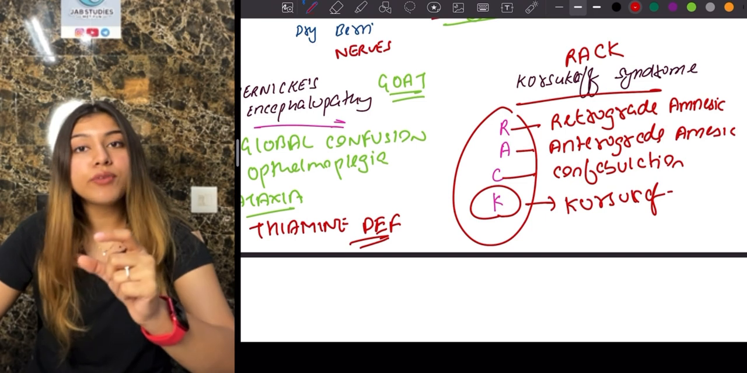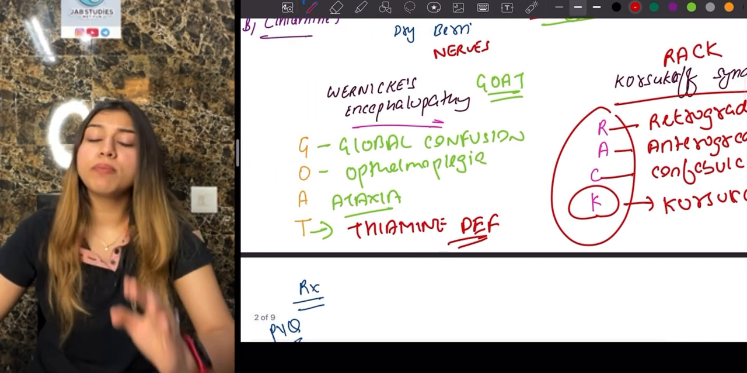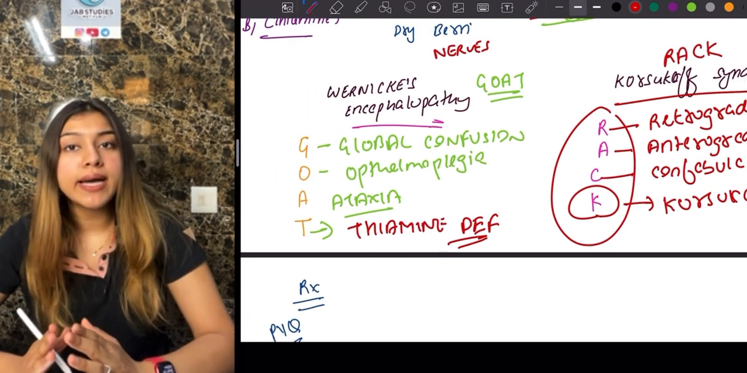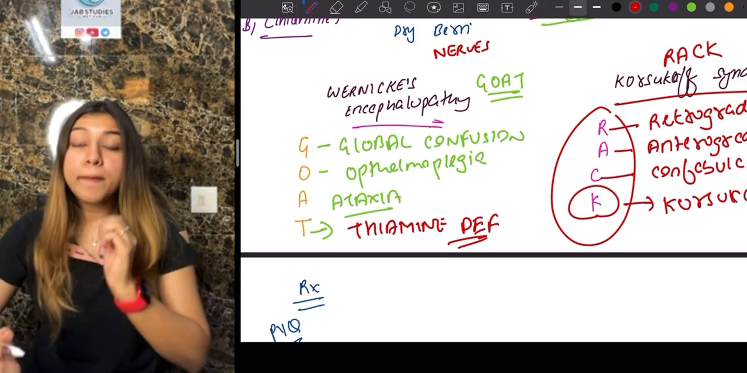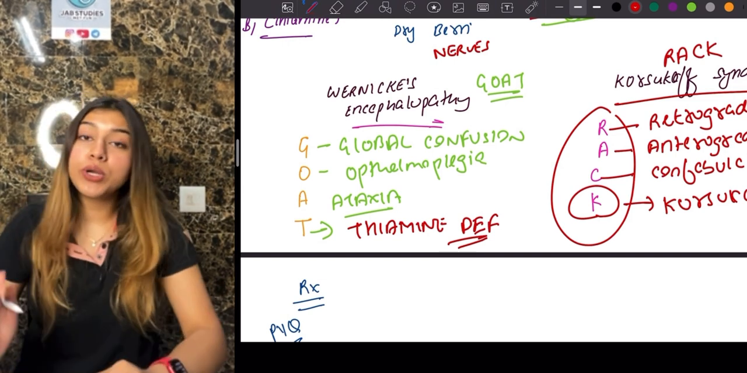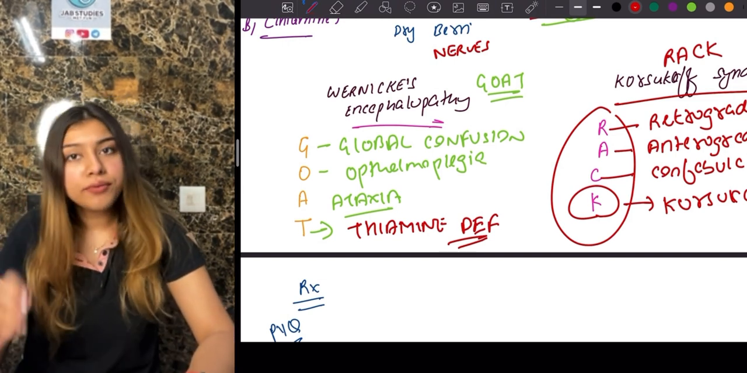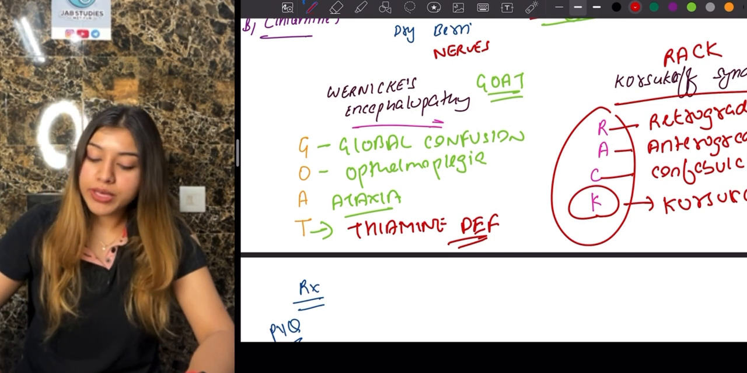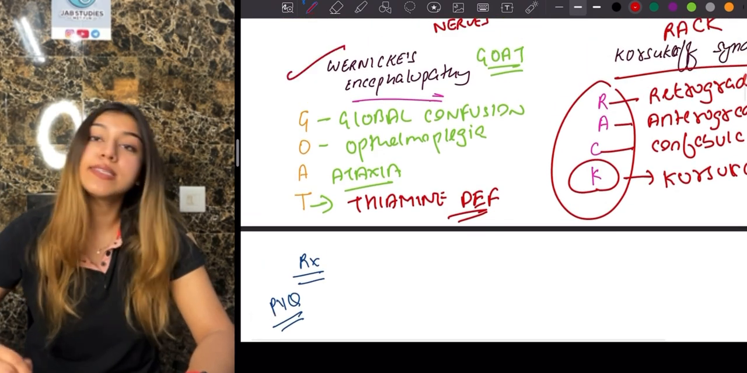How will I differentiate? If the patient is only showing me GOA symptoms, I'm going to make my diagnosis as Wernicke's encephalopathy. But if this patient is showing me any of my RAC symptoms, I'm going to diagnose my patient as Korsakoff syndrome. Another important PYQ is with regards to Wernicke's encephalopathy.